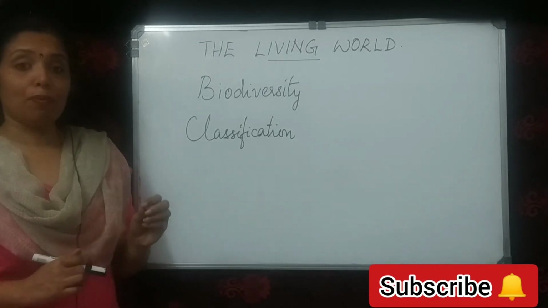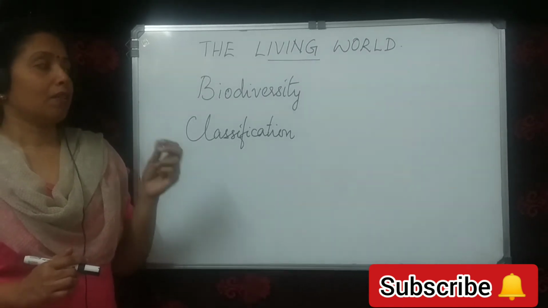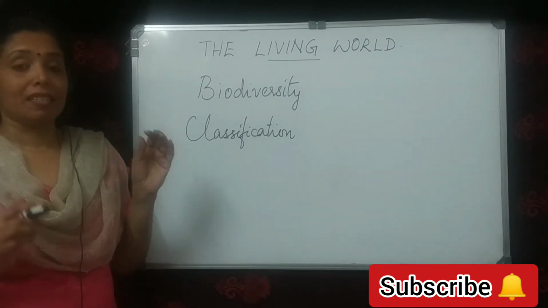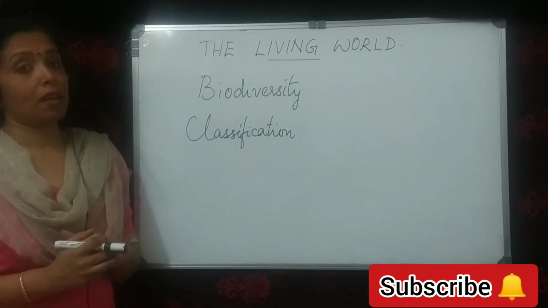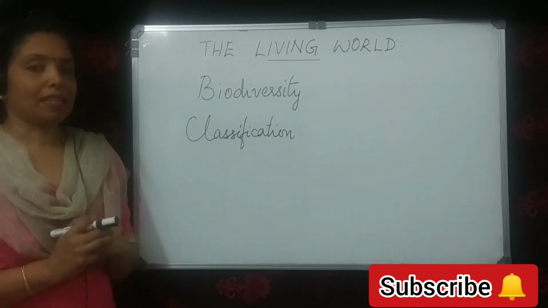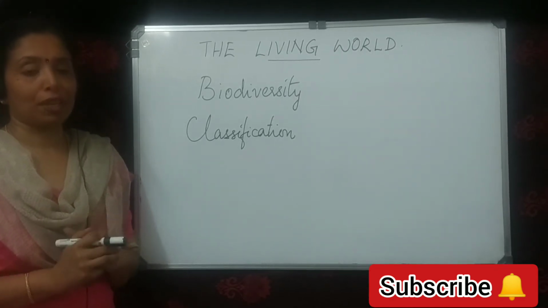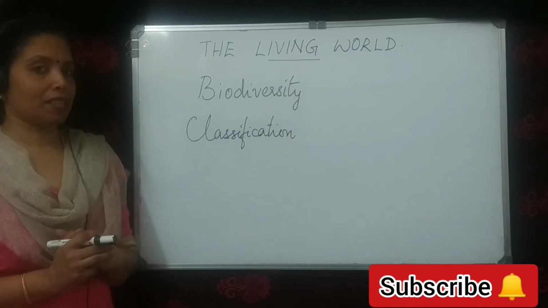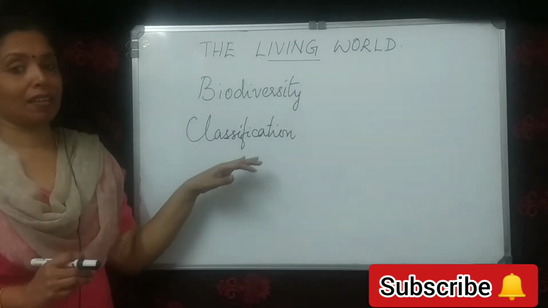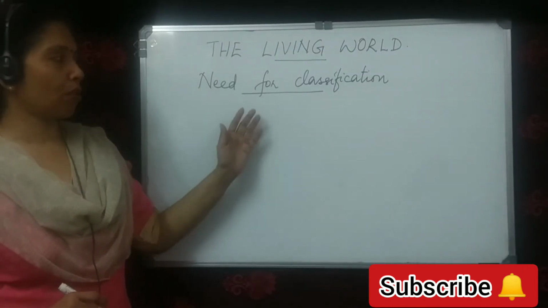And to deal with this enormous number of organisms, we need a scientific arrangement of these organisms into groups based on certain common characters. This scientific arrangement is called classification. Now we shall have a look at the need for classification.